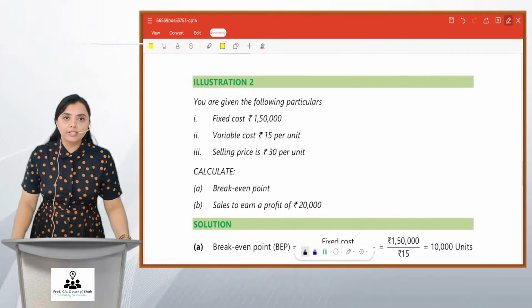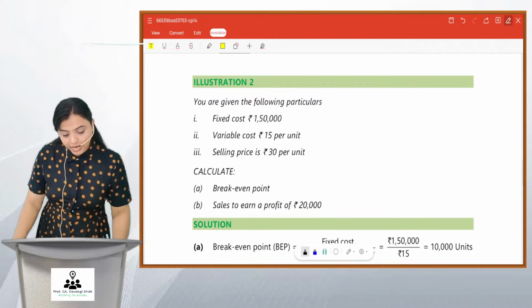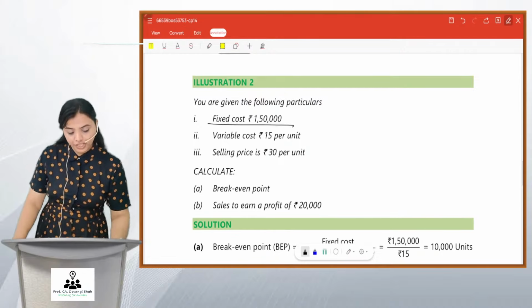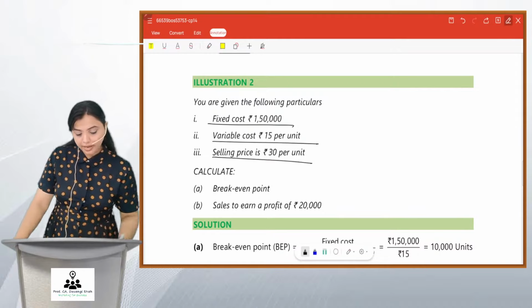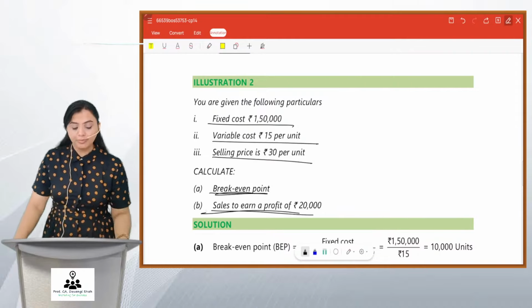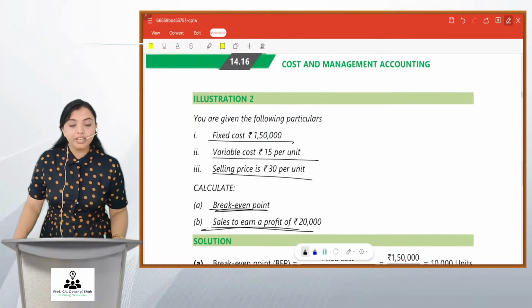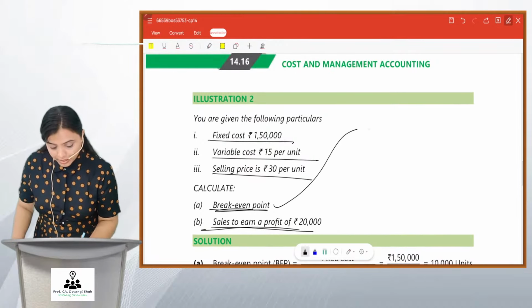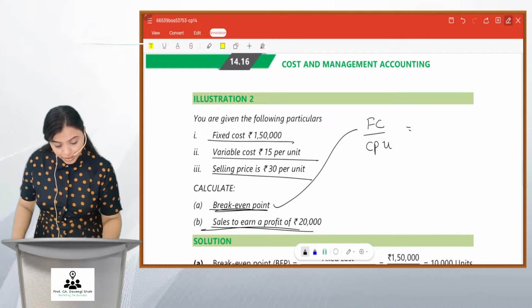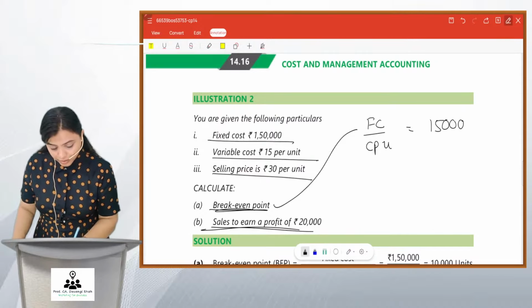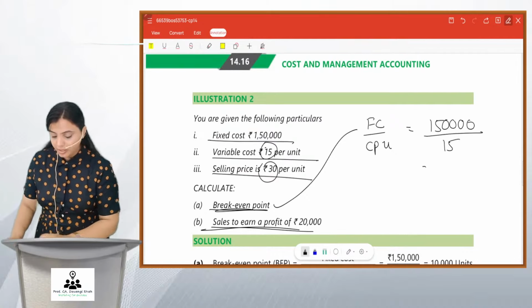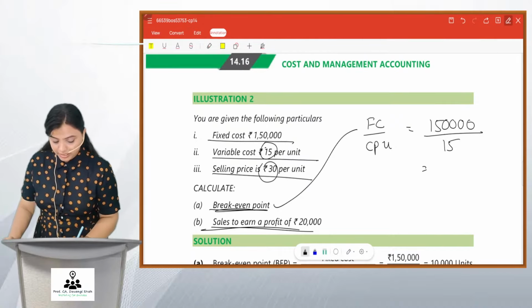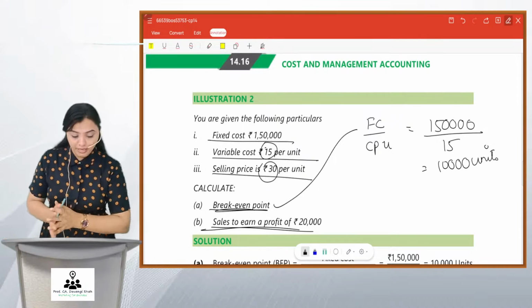Now we move on to illustration number 2. You are given the following particulars. Fixed cost is 1,50,000, variable cost is 15, and selling price is 30. Calculate BEP and sales to earn profit of 20,000. So friends, how to calculate BEP? It is fixed cost upon contribution per unit. Fixed cost is 1,50,000. Contribution per unit will be sales minus variable cost, that is 30 minus 15, you get 15. So 1,50,000 divided by this 15, you get 10,000 units. Correct, friends? And this will be your break-even point.